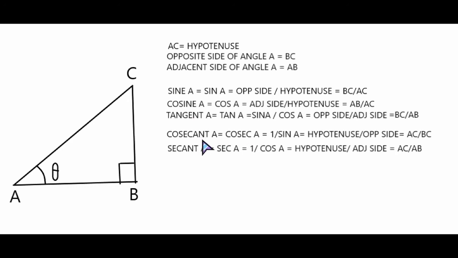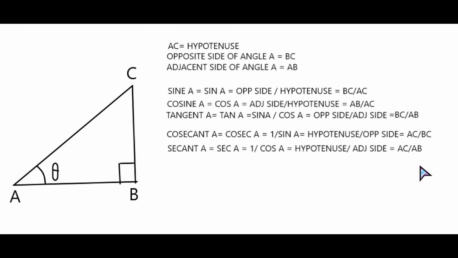So the best way to remember is, if by mistake you say cosecant A is 1 by cos A, ask yourself: if cosecant is not related to cos, then it has to be sine, not cos. Cosecant A is the reciprocal of sine A, not cos A. Once you come to the reciprocal of tangent A, you cannot get confused with that. The only confusion will come between sine and cosec. So cosecant is the reciprocal of sine A, not cos A. Remember this. You have to find a way to remember this.